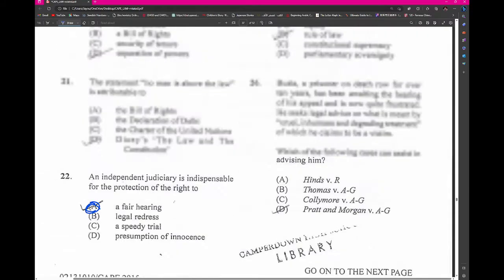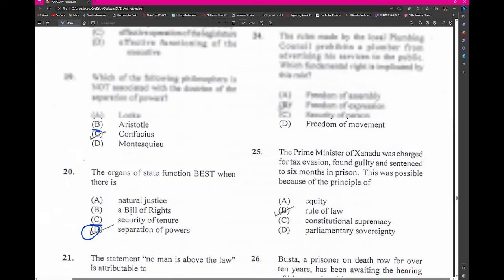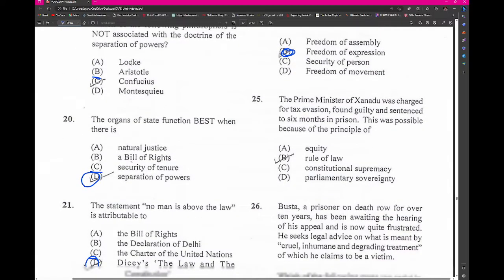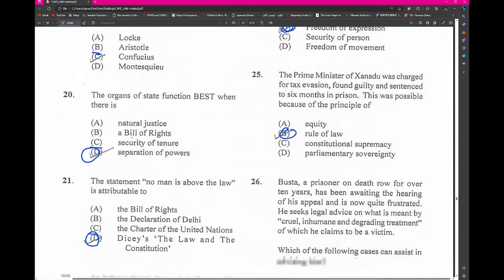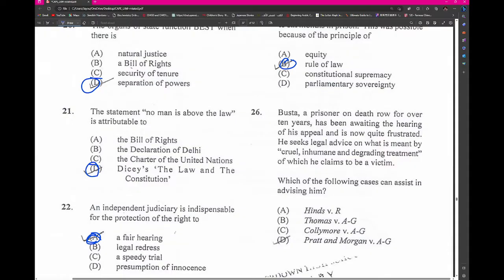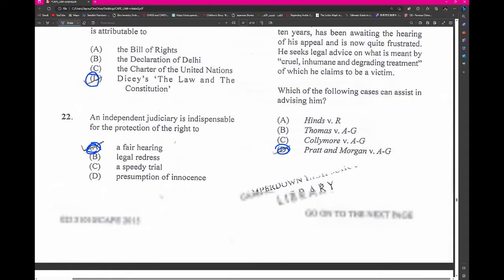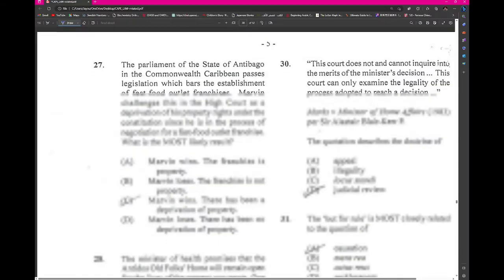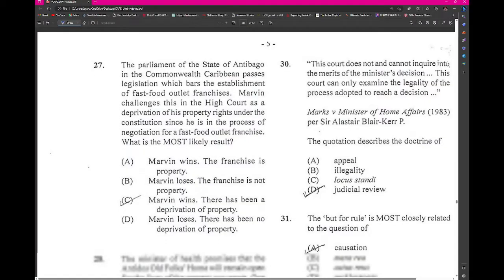I'm at 2015. Alright. If the Prime Minister can be charged and sentenced, that is under the rule of law. All men must be seen as equal. I think this case explains why the death sentence will have an issue when there's a delay. Look at Pratt and Morgan v. Attorney General of Jamaica.